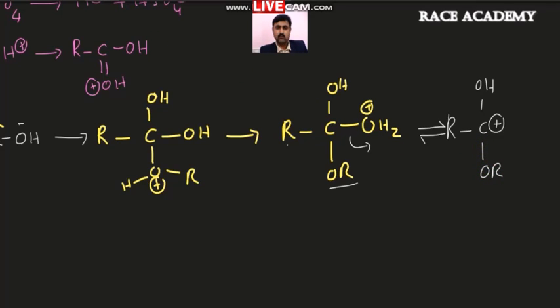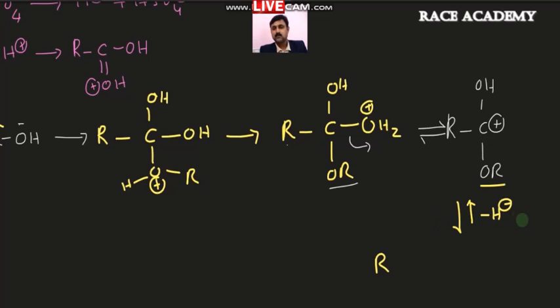This OR is from the alcohol. Now you can talk about the further process, which is nothing but it loses a proton. If it loses a proton, then definitely you are going to get ester.